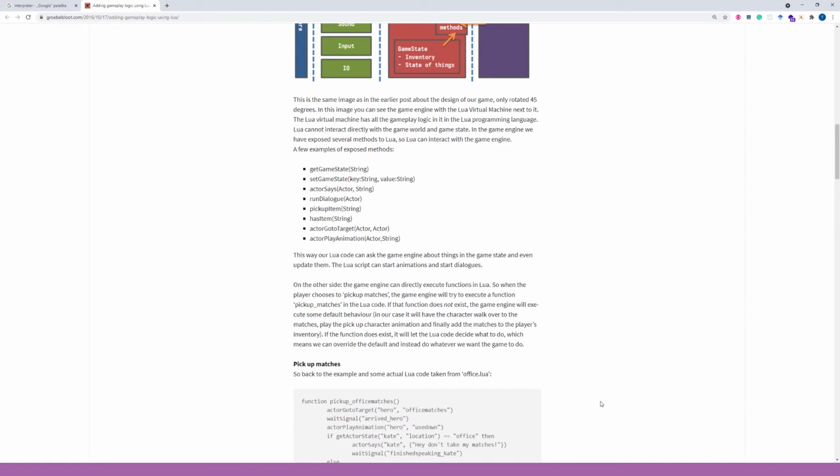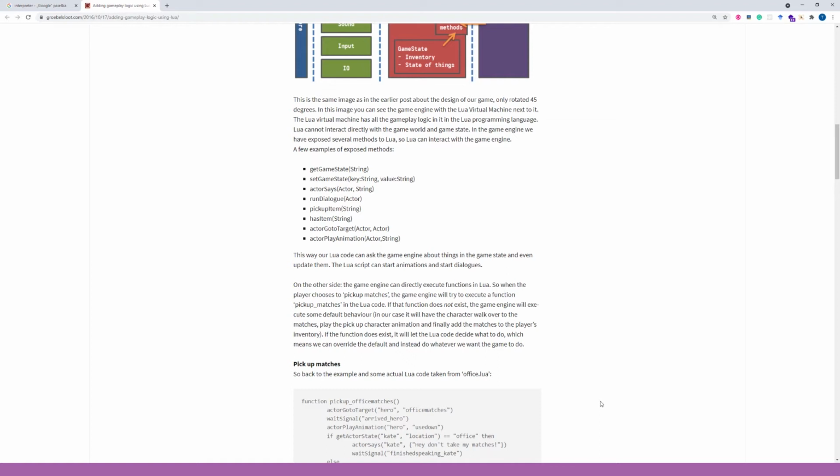This way, our Lua code can ask the game engine about things in the game state and even update them. The Lua script can start animations and start dialogues. On the other side, the game engine can directly execute functions in Lua.